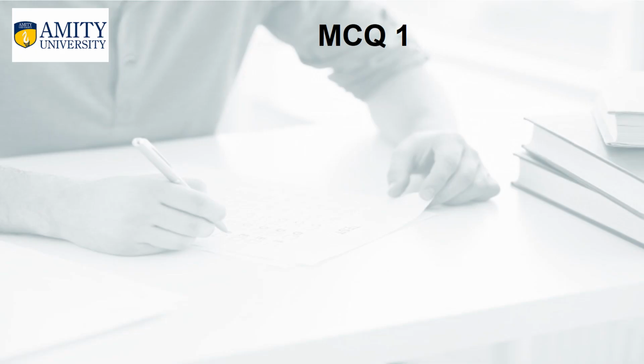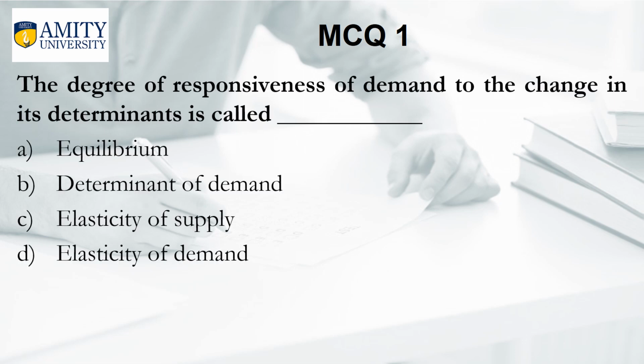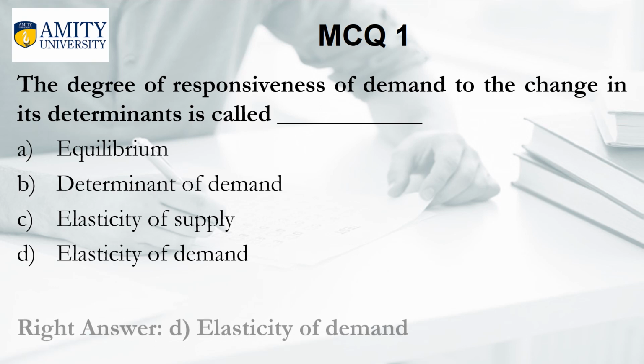Let us now check what we have learned in this video with the help of some multiple choice questions. And the question number one is the degree of responsiveness of demand to the change in its determinants is called A. Equilibrium, B. Determinant of demand, C. Elasticity of supply, D. Elasticity of demand. And the right answer is D.